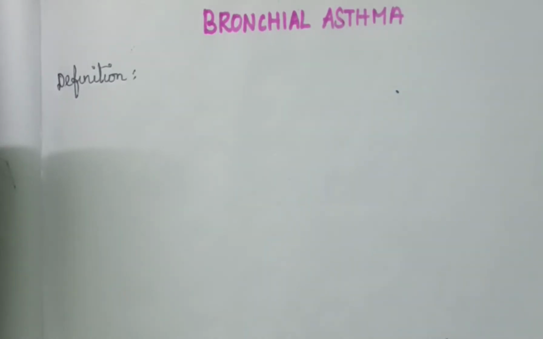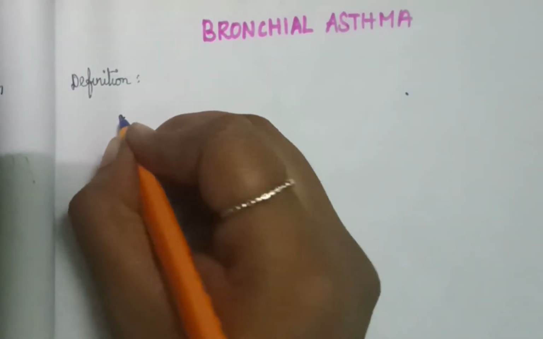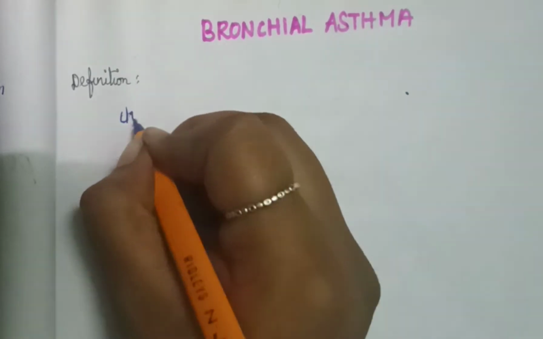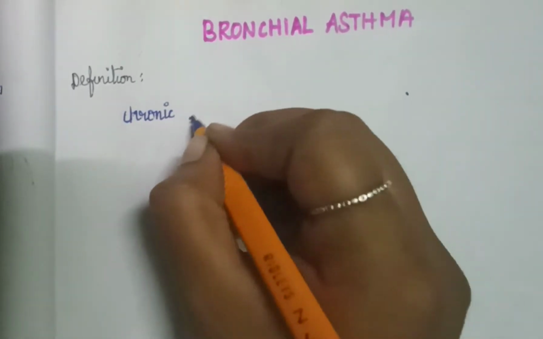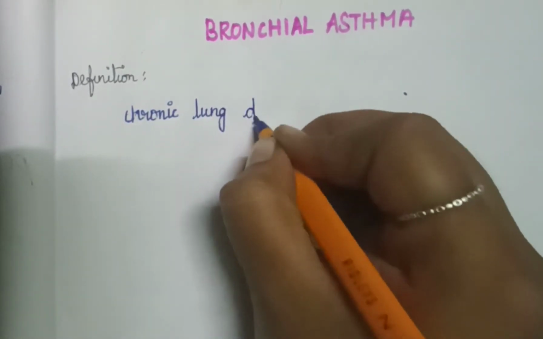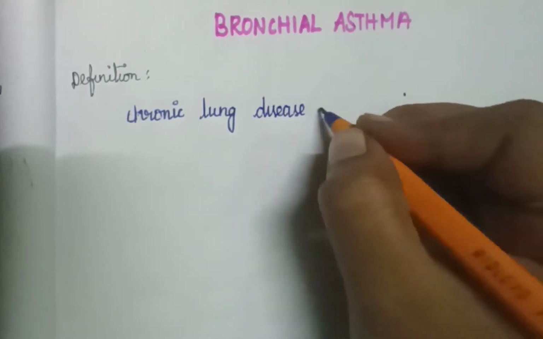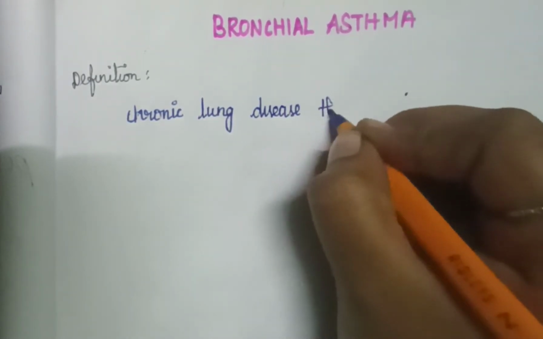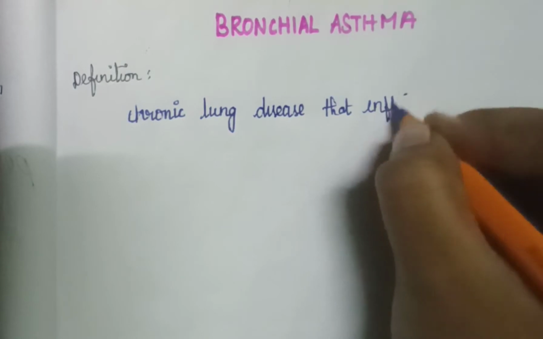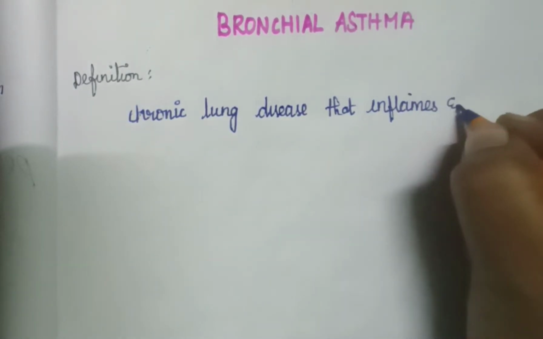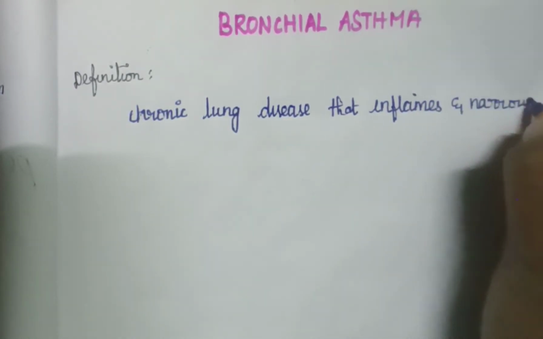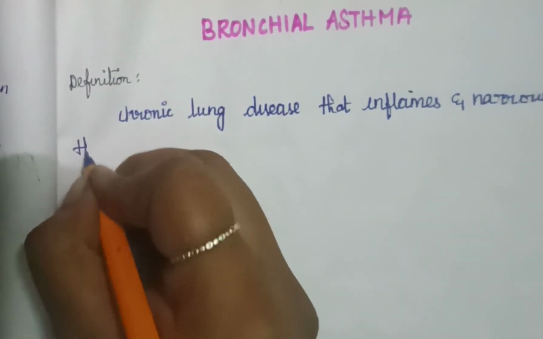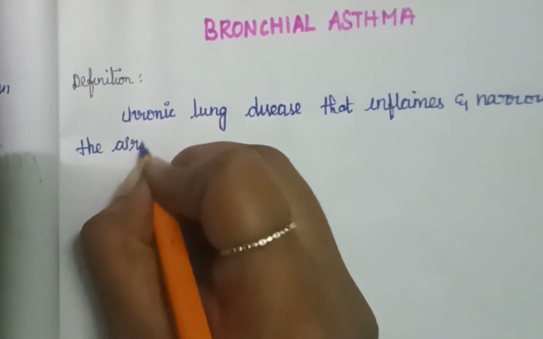So today's topic is bronchial asthma. Let's see, the first one is the definition. Bronchial asthma is a chronic lung disease that inflames and narrows the airway. So this is the definition of bronchial asthma.